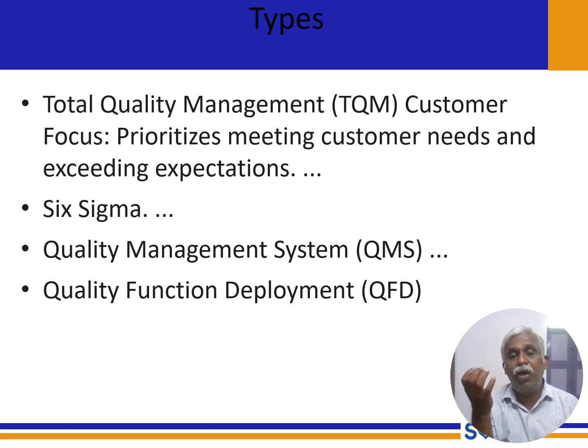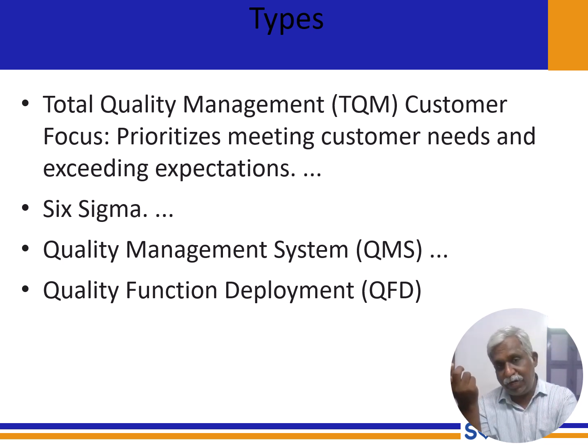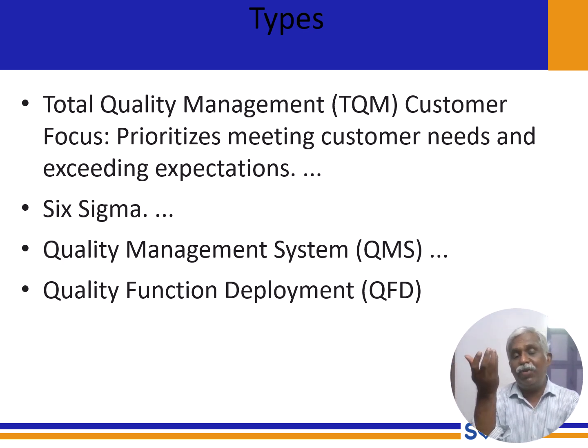Quality function deployment is based on the feedback of the customer. If there is a defect, we are adjusting the function. Based on the function, that is the manufacturing process, we are improvising the quality. Accordingly, we can go to the next level. Development in each and every step, that is quality function deployment. The function we want to make into the next level, then only the quality is improved.